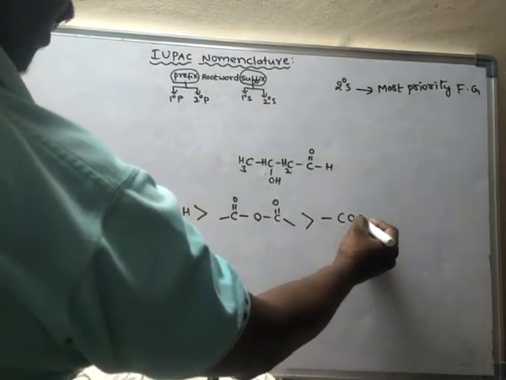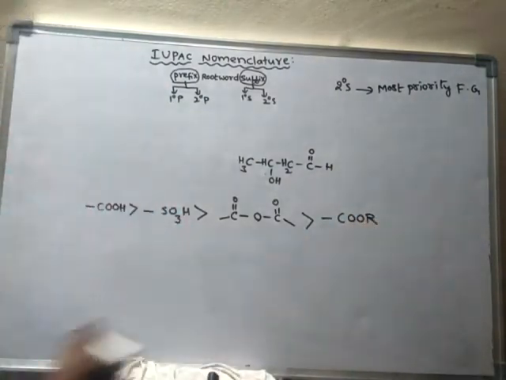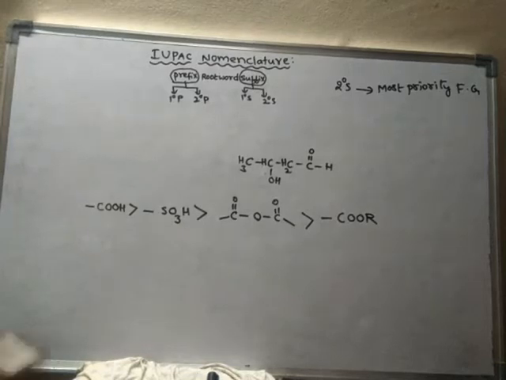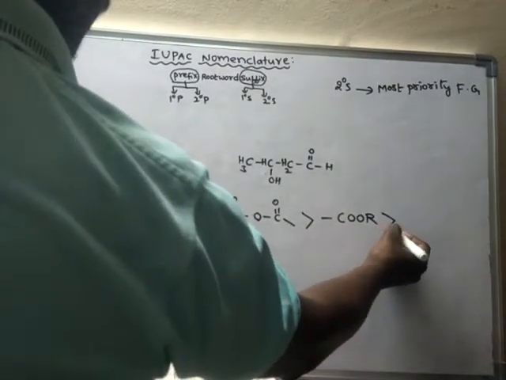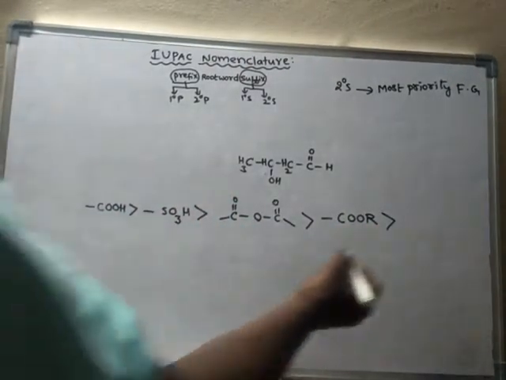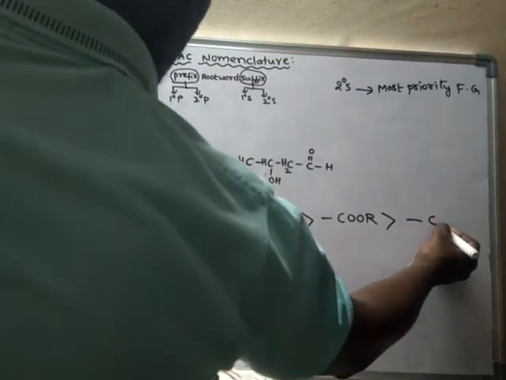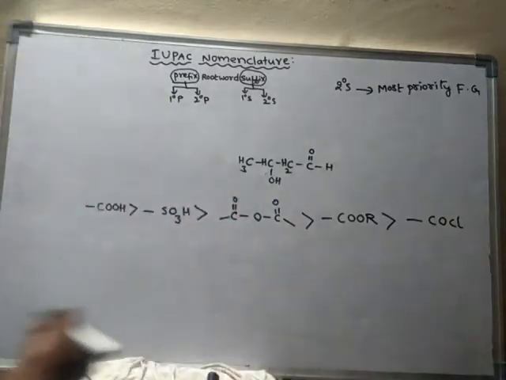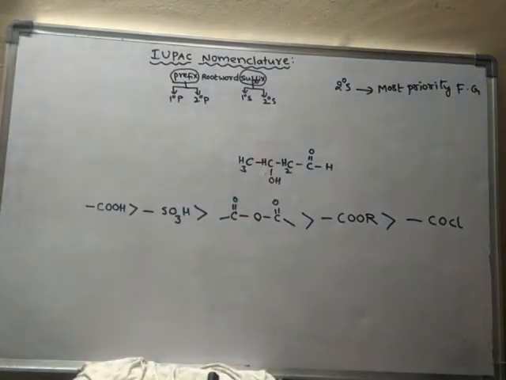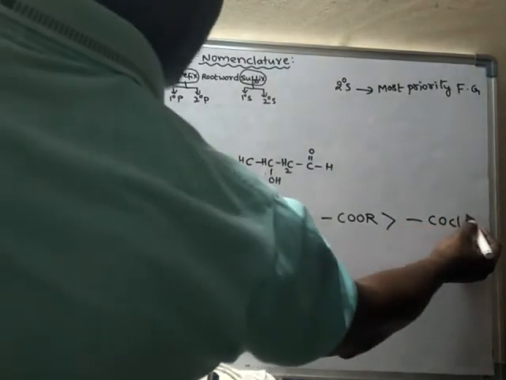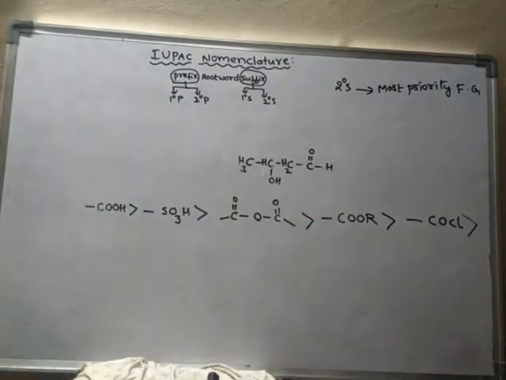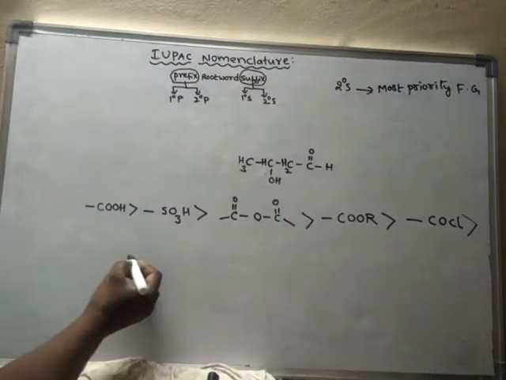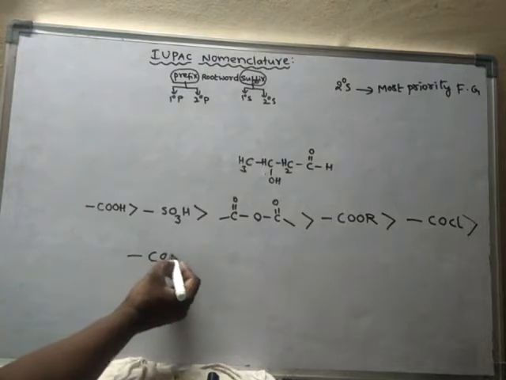Acid anhydride is more priority than ester. This is called as ester functional group, and this will have more priority than acid halide, acid chloride or acid halide functional group, and this will have more priority than amide functional group CONH2.